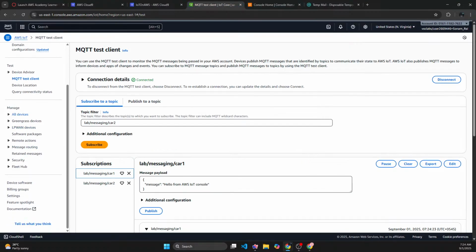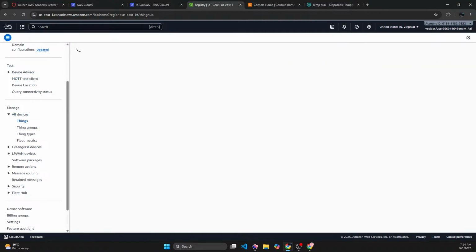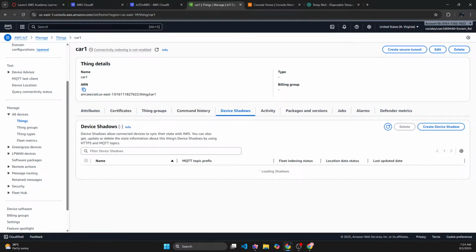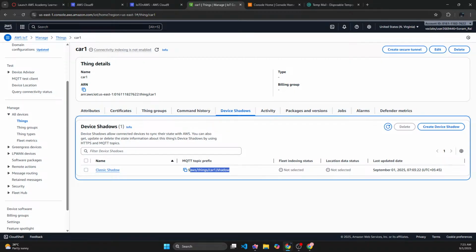Anyway, let's go to the all devices things and car 1. If I go to the device shadows, I have a shadow though. I do have a shadow, and that's AWS slash things slash car 1 slash shadow. Right, this is the car 1's shadow.